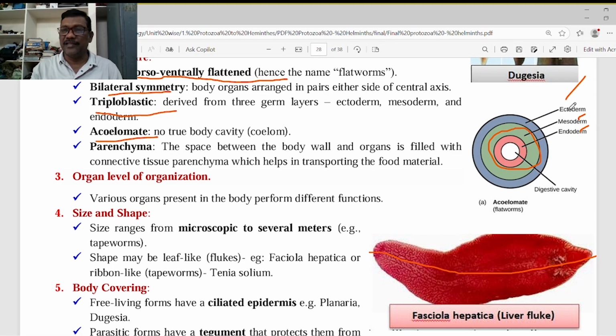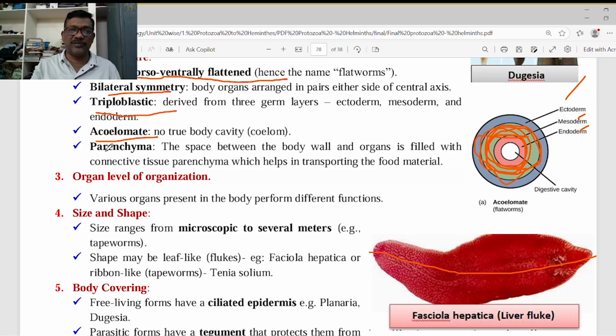During embryonic development, at the time of gastrulation, the mesoderm develops, but the mesoderm completely occupies the space in between the ectoderm and endoderm. If the mesoderm completely occupies it, no space is left. There is no cavity inside the body. That's why there is no coelom in the body.